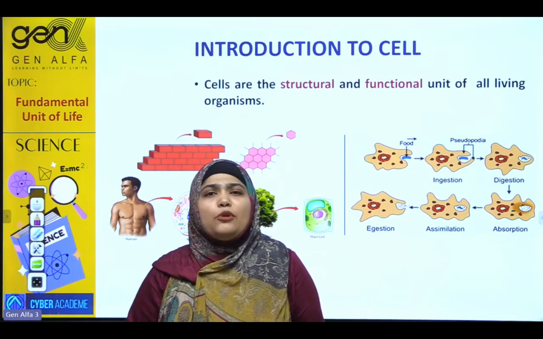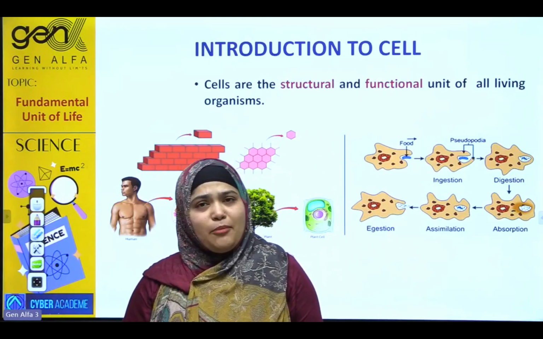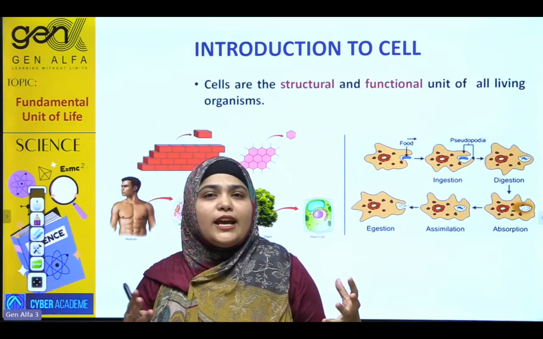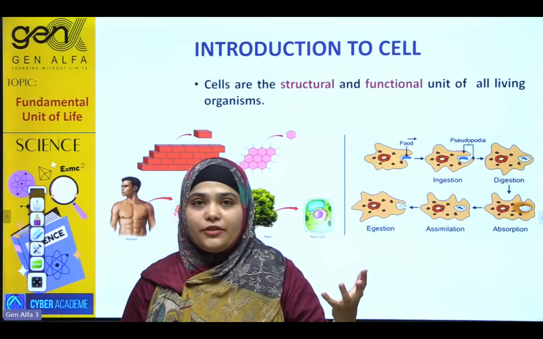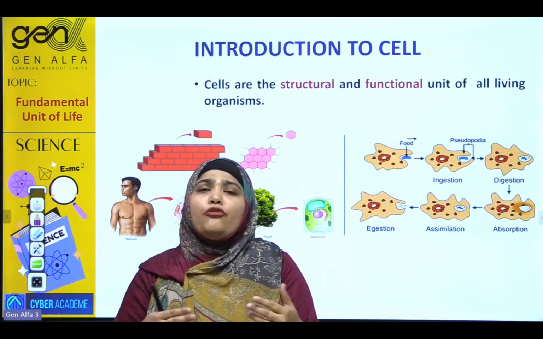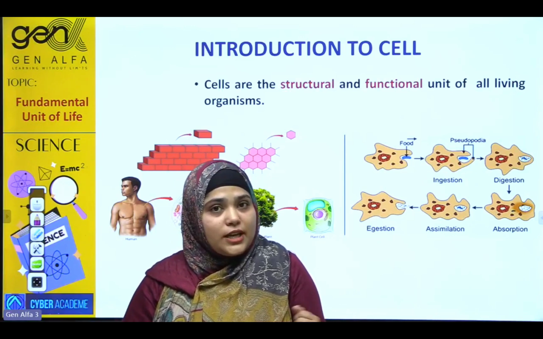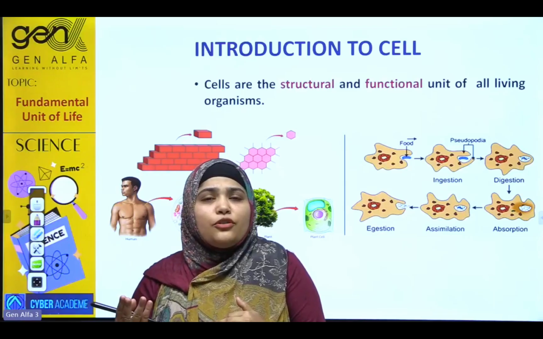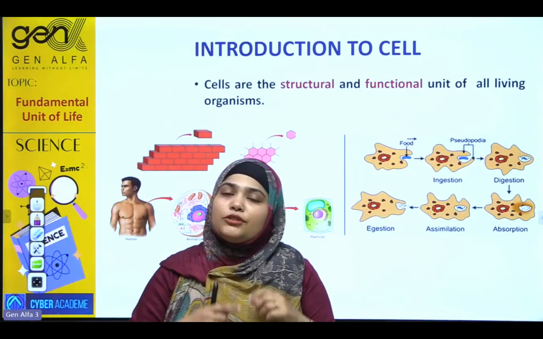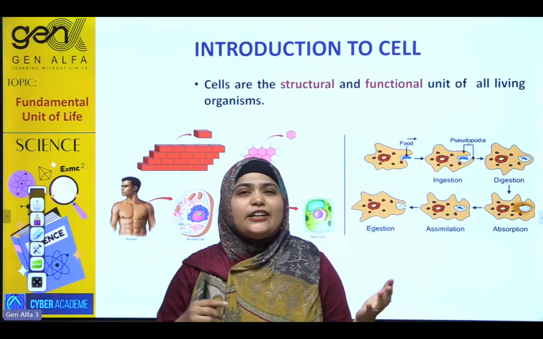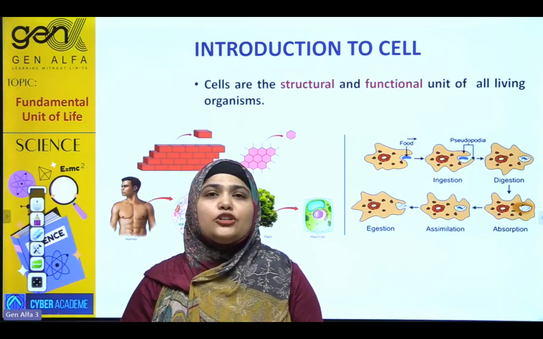If we take the example of multicellular organisms like plants and human beings, their body functions are organized by groups of cells. These cells are specialized to perform different functions. Some cells are specialized to perform the process of respiration. Some cells are specialized to perform the process of nutrition. Some are going to perform the process of digestion. Just because our body is made up of many cells, it is not possible for a single cell to carry out all the life processes. So different types of cells are joined together to perform a function. This is the case of multicellular organisms.